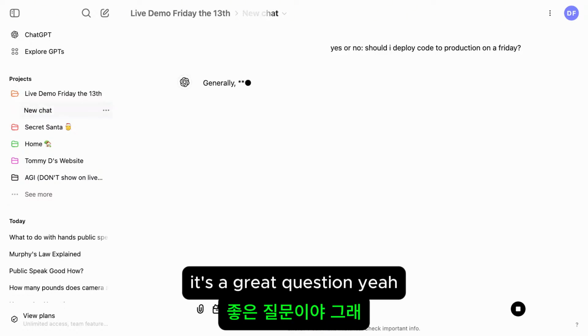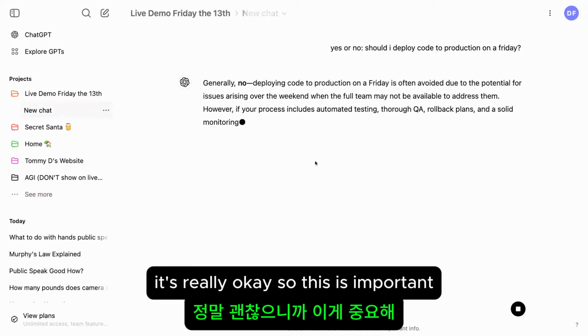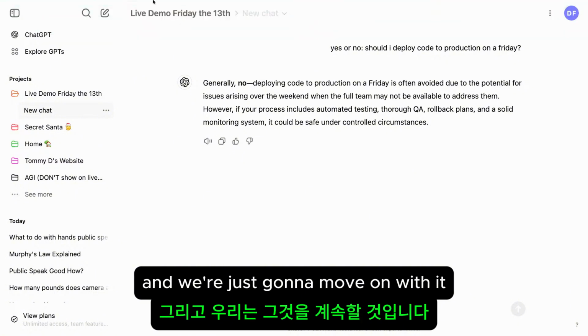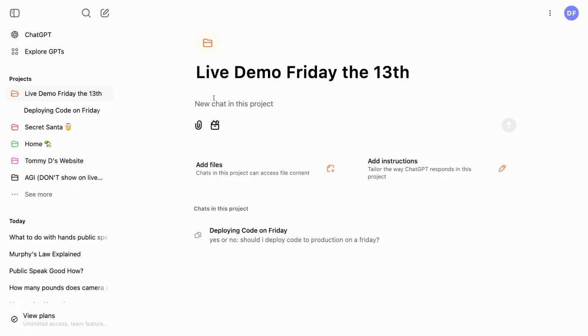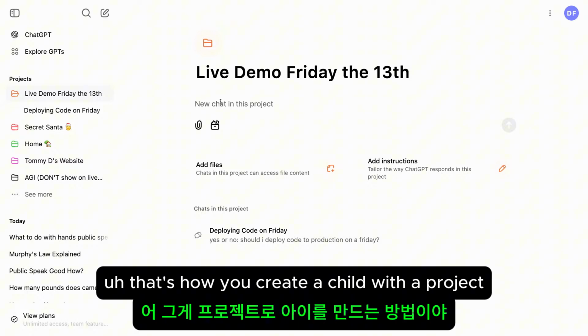It's a great question. Okay, so this is important. Sometimes the model can be wrong, and we're just going to move on with it. Obviously, we can and should and will ship code today. So anyway, that's how you create a chat with a project.